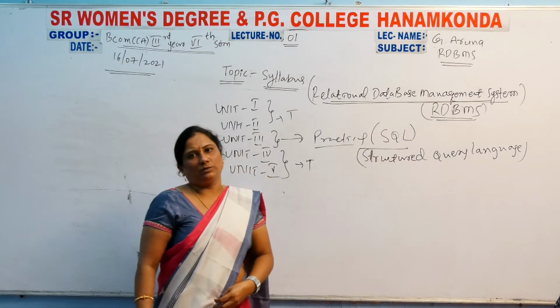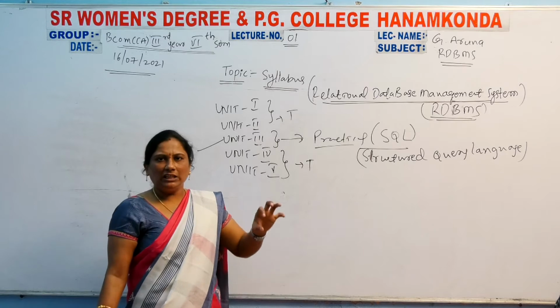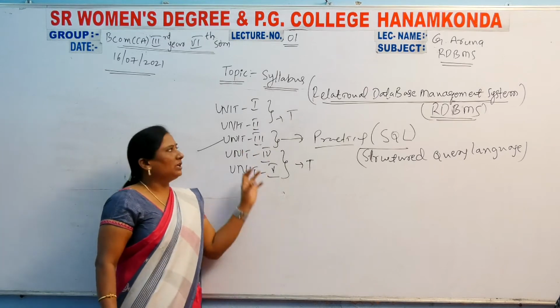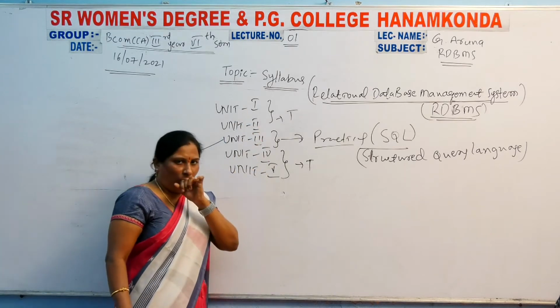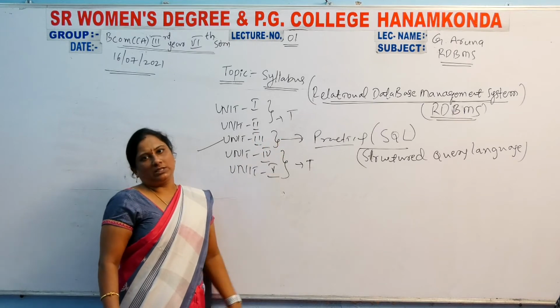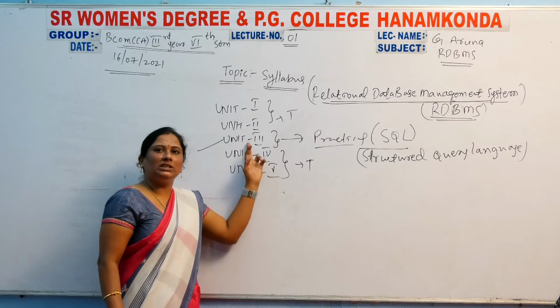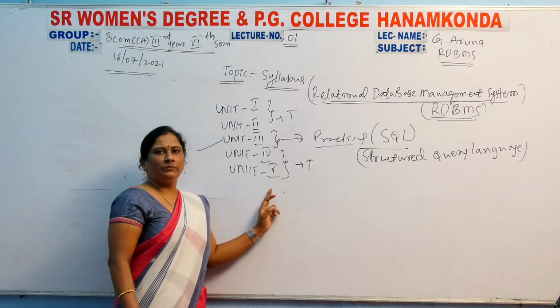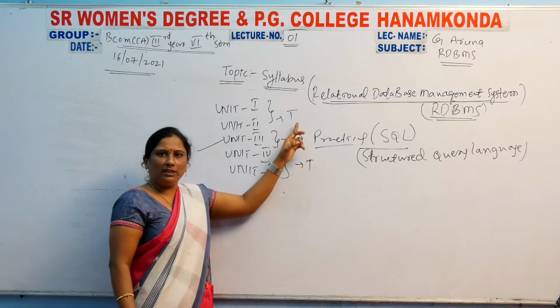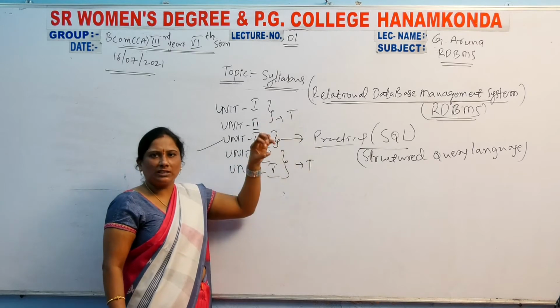These topics are related to the relational database management system. Of the total 5 units, the first unit is a lengthy unit compared to the other 4 units. This is a very lengthy unit. So the first unit is completed.